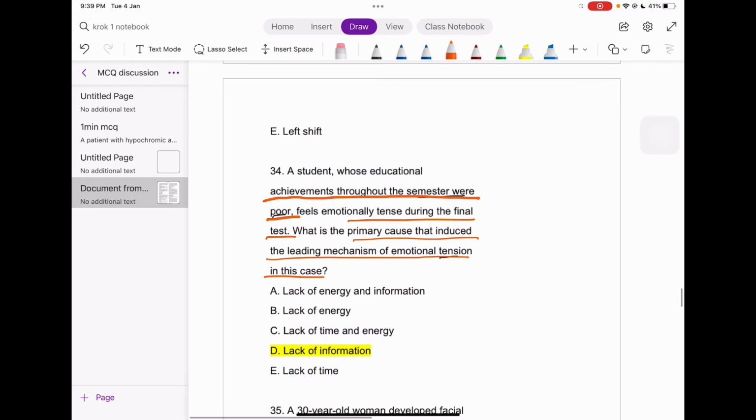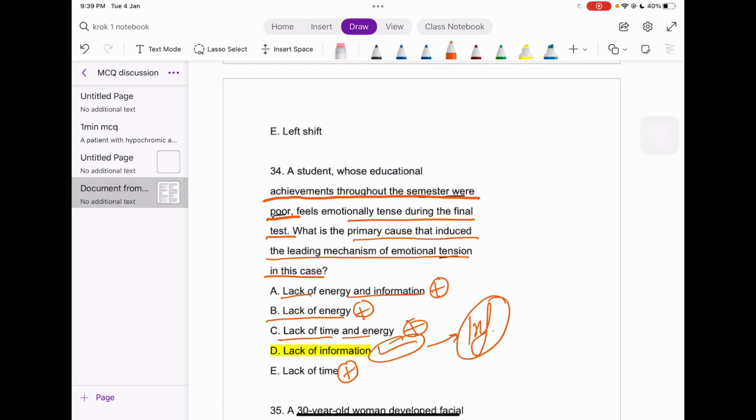Okay, lack of energy and information? Lack of time? No, there is plenty of time. Lack of energy? Maybe not, there is nothing about energy which I can say. Lack of time and energy? No. So there is just lack of information. Why? Because he has not studied for the whole semester, right? What do you expect him to write in the exam? That's simply the lack of information.